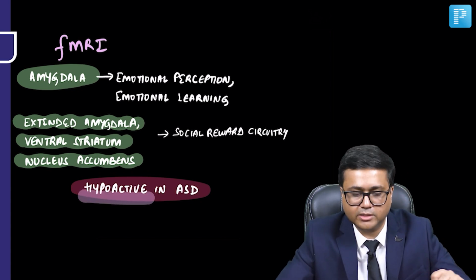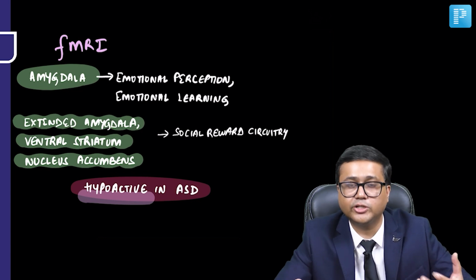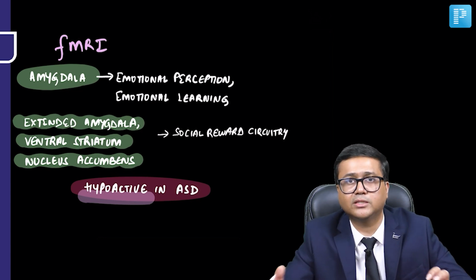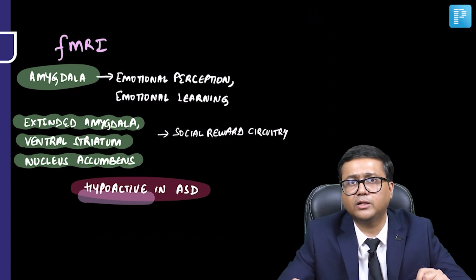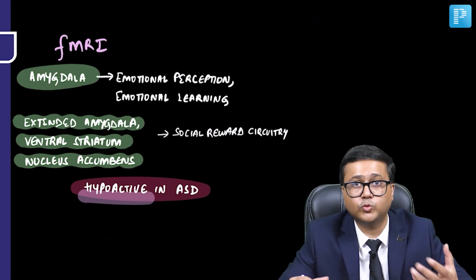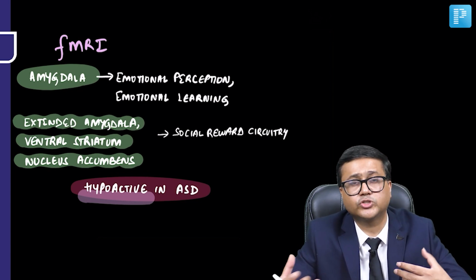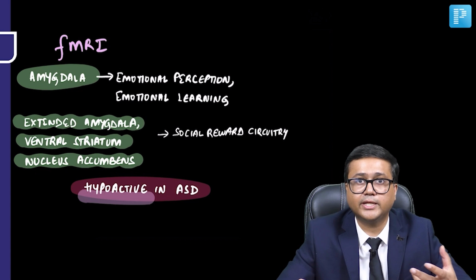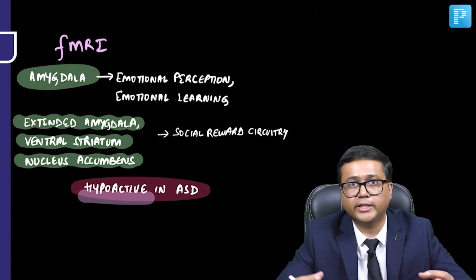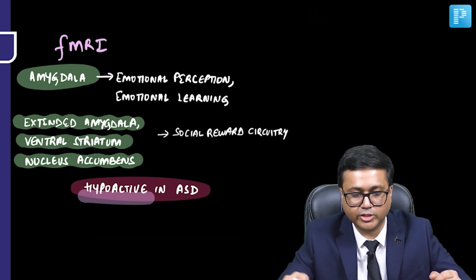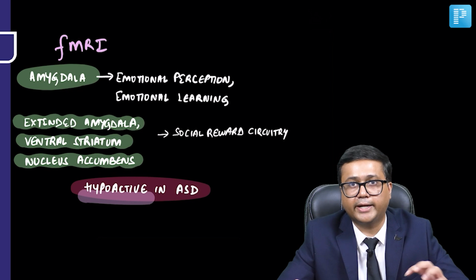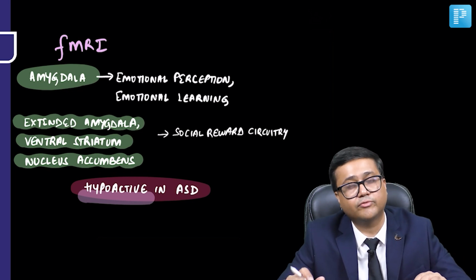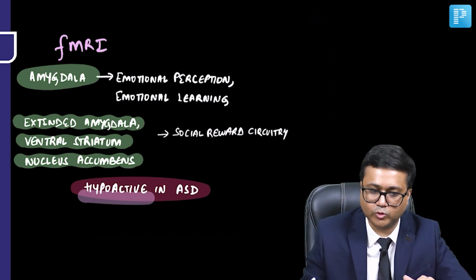They have a role in directing attention to socially relevant things in the environment, for example, how to start or continue a social communication. So these areas play an important role in social interaction, and they are affected in autism spectrum disorder.